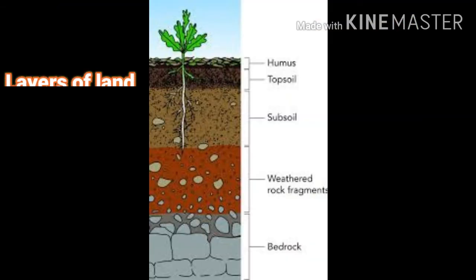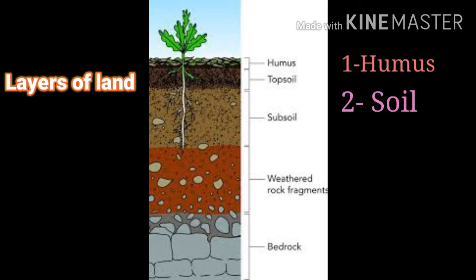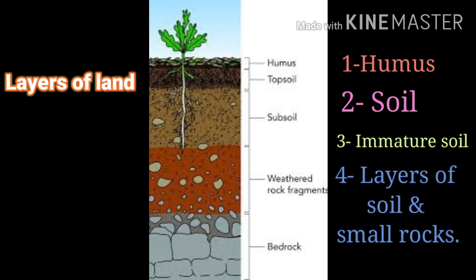Layers of land. Observe the picture carefully and tell the layers of land. First layer, humus. Second, soil. Third, immature soil. Fourth, a layer of soil and small rocks. And fifth, bedrock.